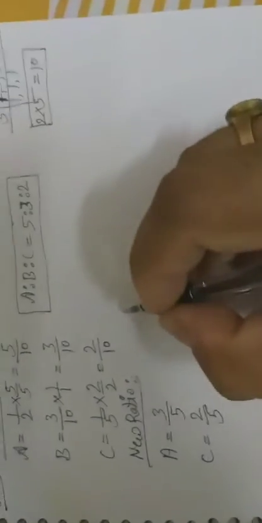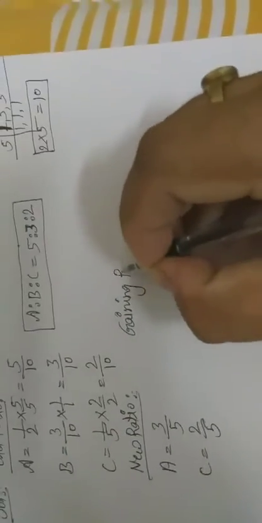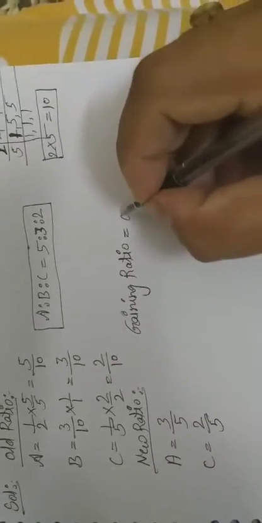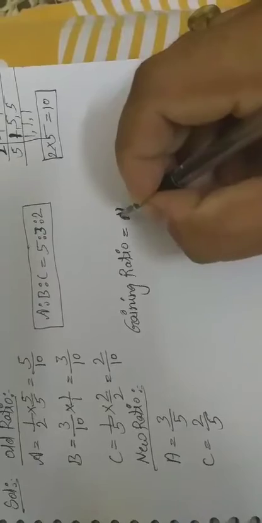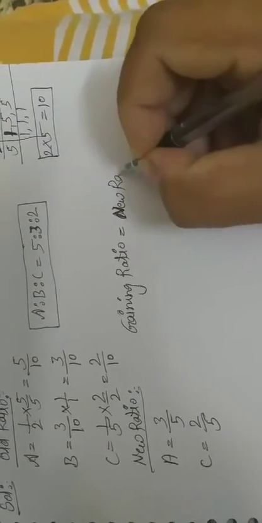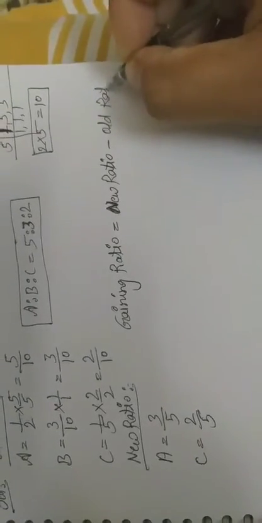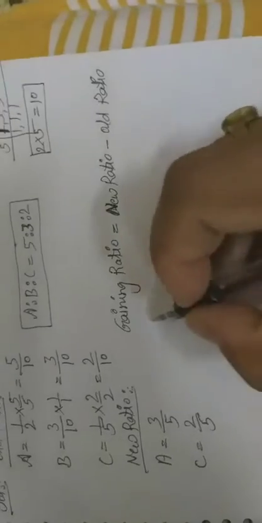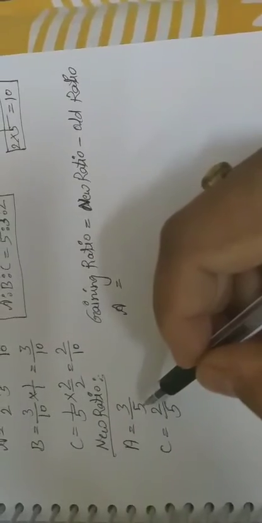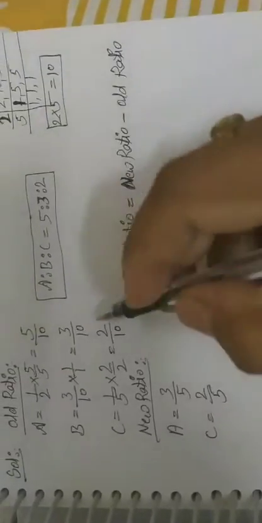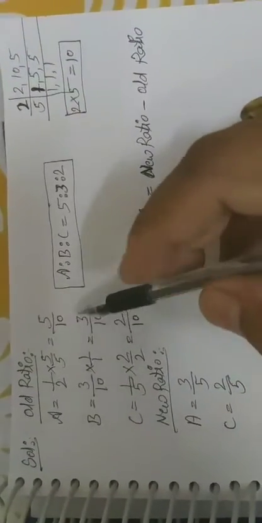Now the gaining ratio is equal to the new ratio minus the old ratio of the remaining partner. So A is remaining in the firm: the new ratio 3/5 minus the old ratio, that is 5/10.